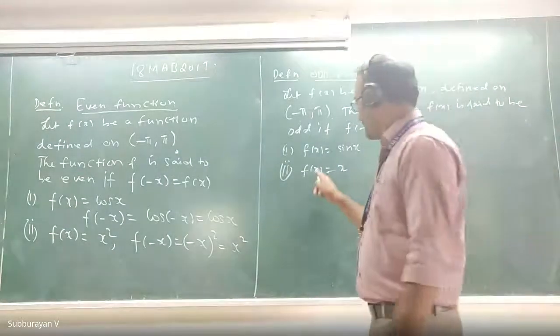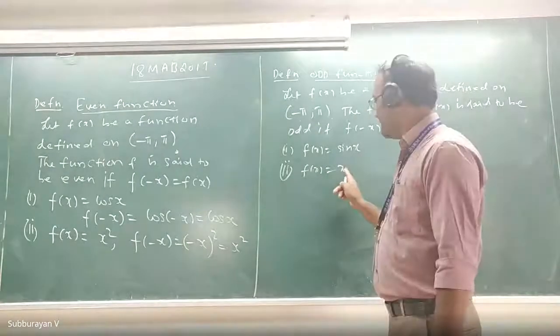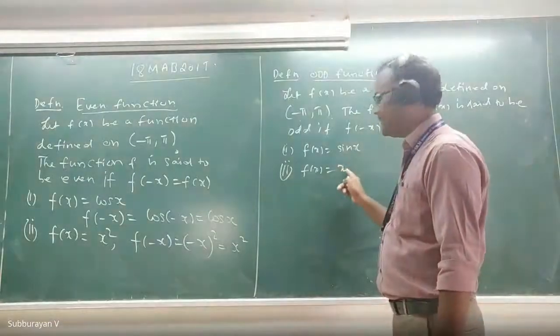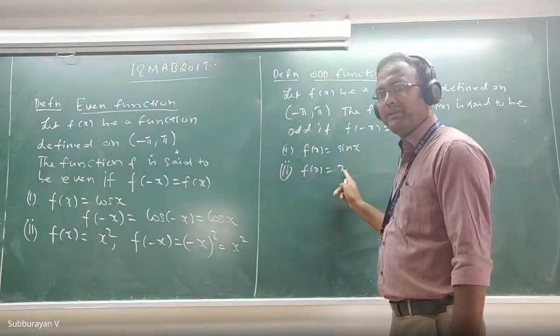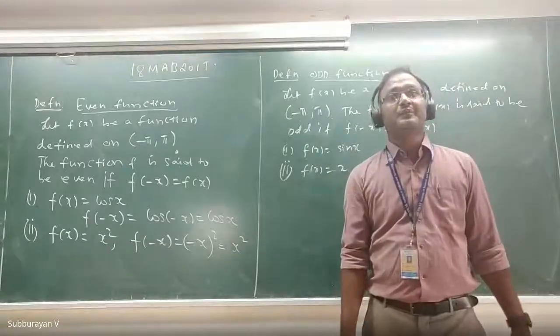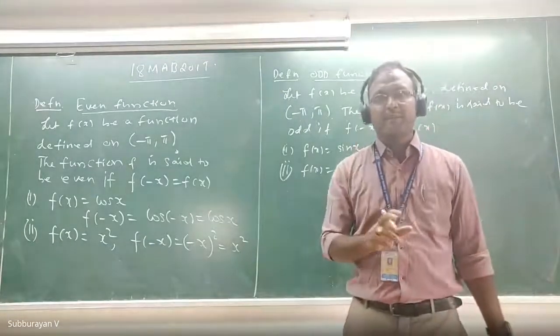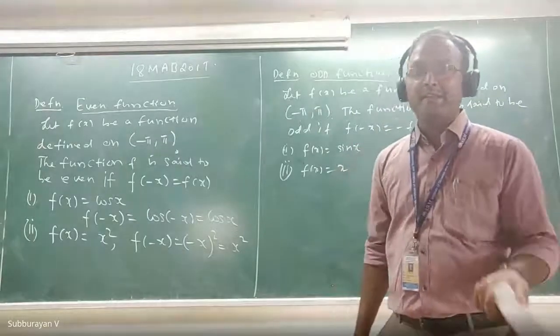Any odd power is going to be an odd function. Whereas here, x plus 1: x is an odd function, but 1 is an even function, so x plus 1 is neither even nor odd.